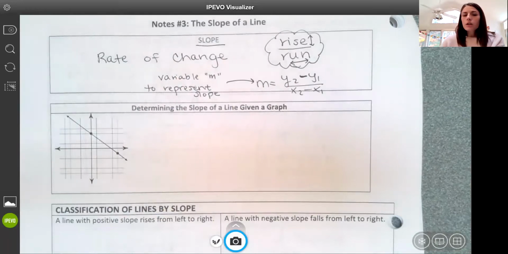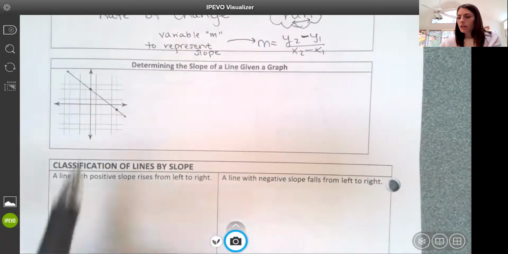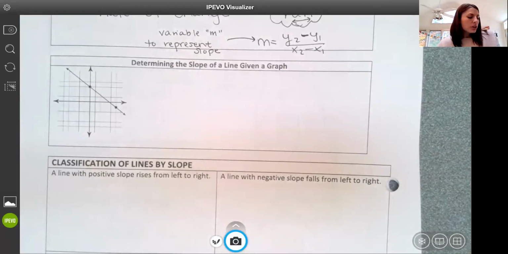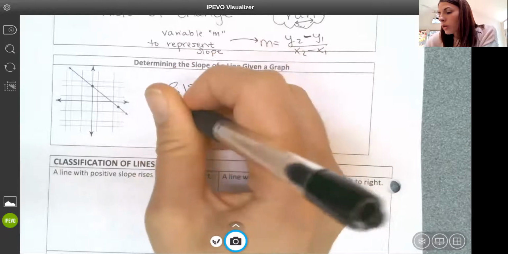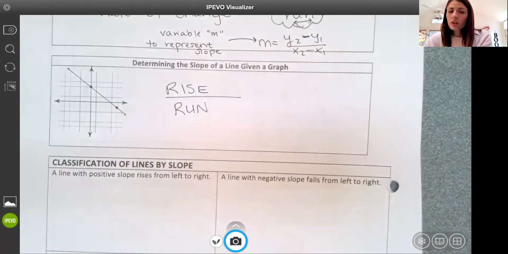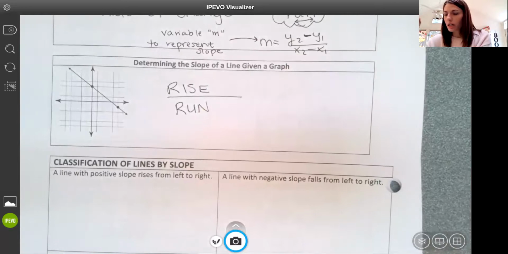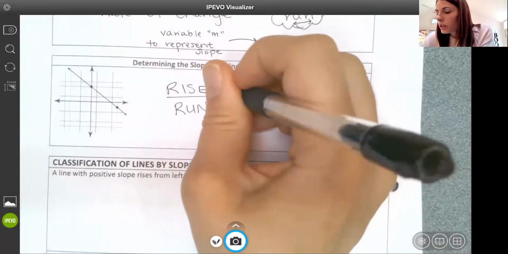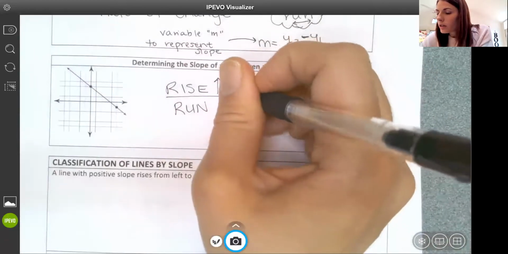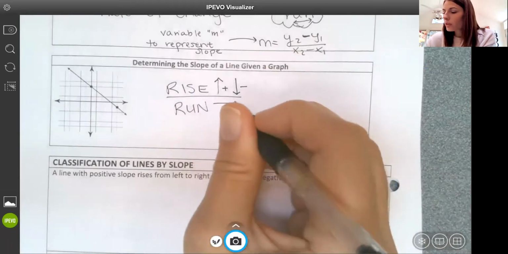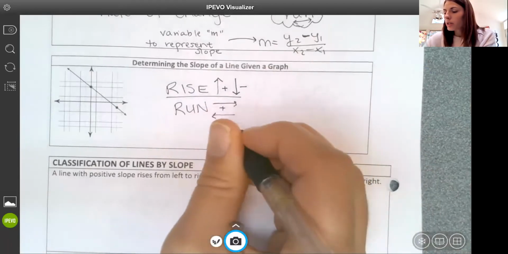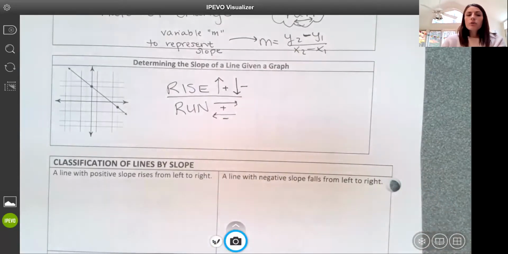Okay. So when we're looking at a graph, and this graph copied funny for some reason, and we're trying to determine the slope, we are looking at the rise over the run. The rise is how much I'm moving up, down. If I rise up, then that's a positive. If I'm going down, that's a negative. And if I run to the right, then that's a positive run. If I run to the left, then that's negative. And so I can look at a graph and then determine what my rise over my run is.